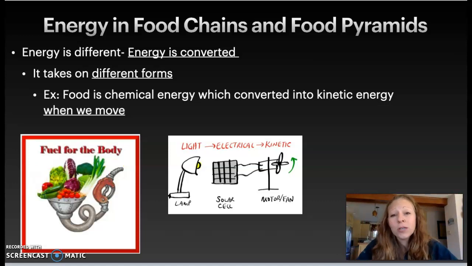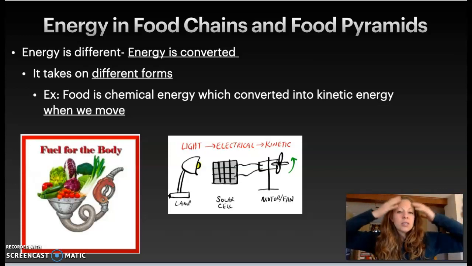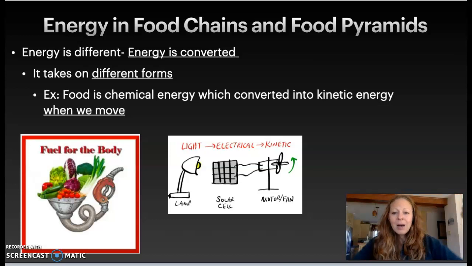And that's going to be an important concept to remember as we move forward, so that during cell respiration, we take that energy of the food that we ate and we use it. It powers us to go, but a lot of it is just lost as heat. We have heat coming off of us, and we are not retaining it. It's not helping us move or go. We just sort of lose it as heat.